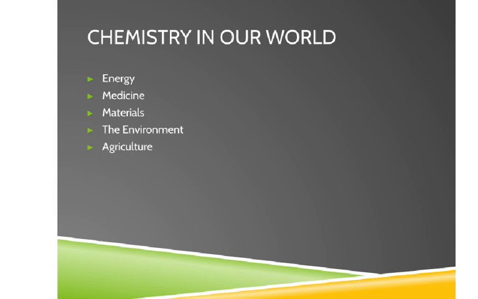All right, so there are 5 different ways we can see these. We can see chemistry in energy, medicine, materials that we have, the environment, and agriculture. In class, we will talk about these, and I'll give you more examples in detail. So go ahead and leave a space in between some of these. Write energy and then maybe leave 2 lines so that I can give you examples and you have some space to write more.